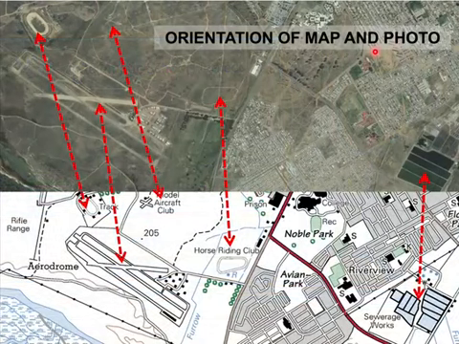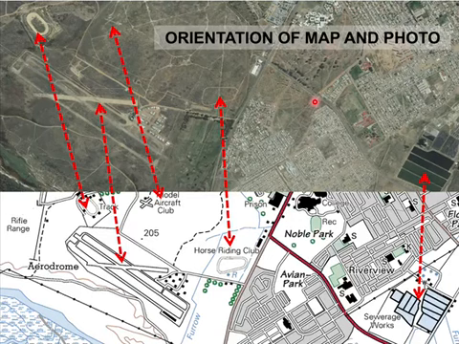Okay, but before you do that, Matrix, there's one very important thing: you must know the orientation of the map and the photo. You remember you're going to get both an orthophoto and a map. You must, for instance, know that there's the track, and that is the track on the orthophoto. There we've got the aerodrome, there's the aerodrome on the photo. Here we've got a horse riding club, there it is on the photo, right? And so forth.